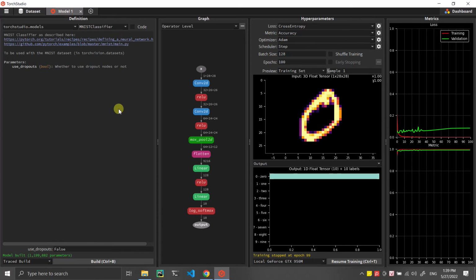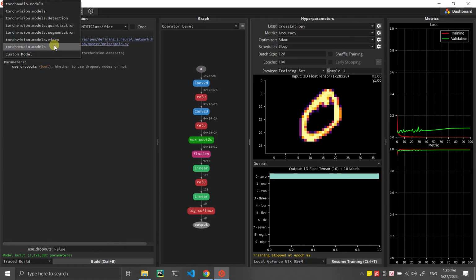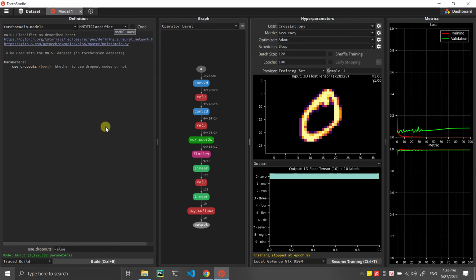After that, in the model we choose multi-class for this model, and here we can choose a lot of types, for example detection, quantization, segmentation, video models, audio models, or another type of model. Here, for example, we use the MNIST classifier for the demo, and this model has 200,000 parameters.